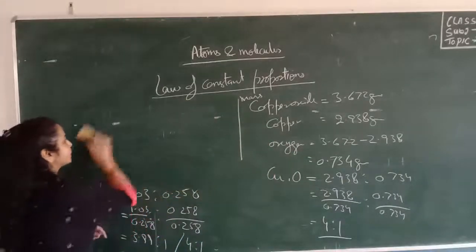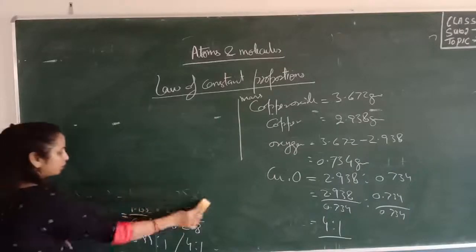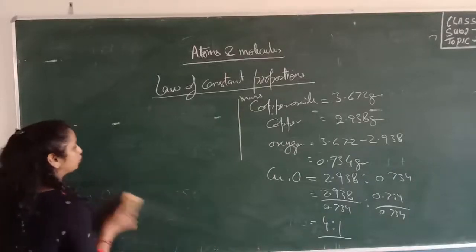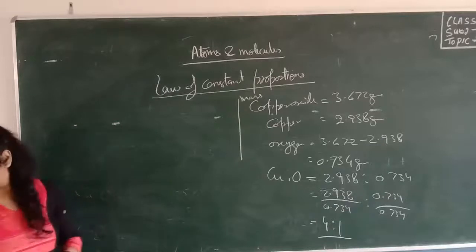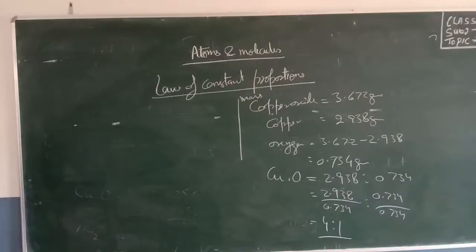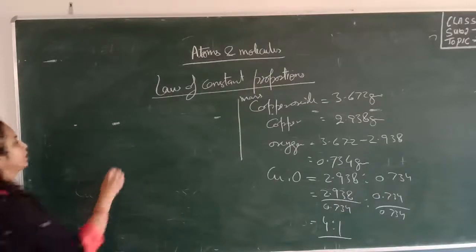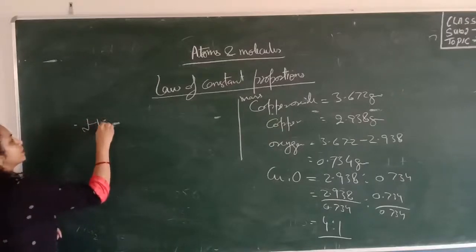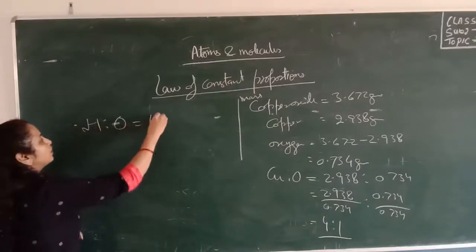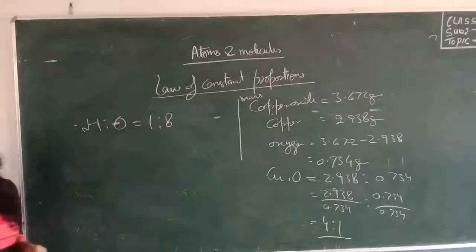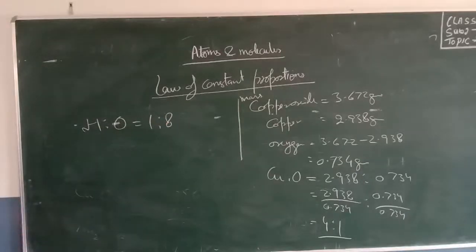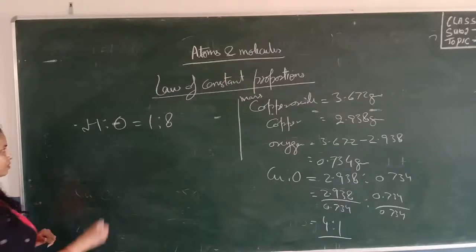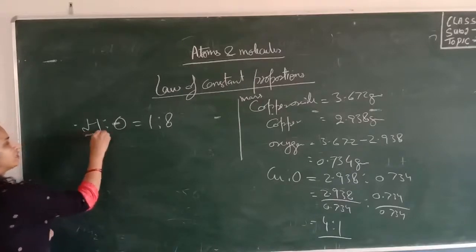You have to write this experiment, this numerical question in your notebook. The question is: hydrogen and oxygen are combined in the ratio 1:8. We know that hydrogen and oxygen always combine in the ratio 1:8 by mass to form water. What is the mass of oxygen gas that would be required to completely react with 3 gram hydrogen gas? Now we have the mass of hydrogen, which is 3 gram.